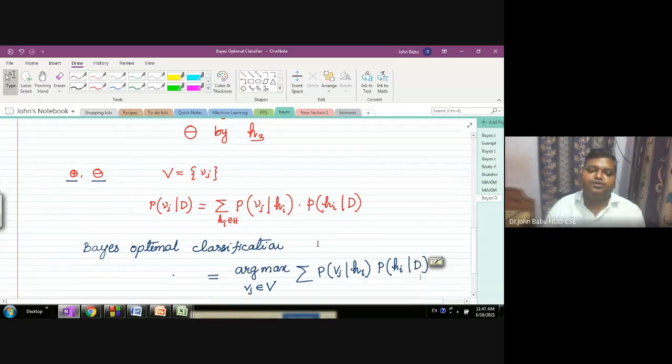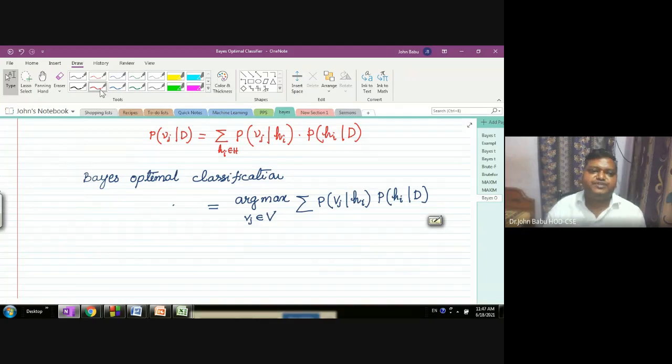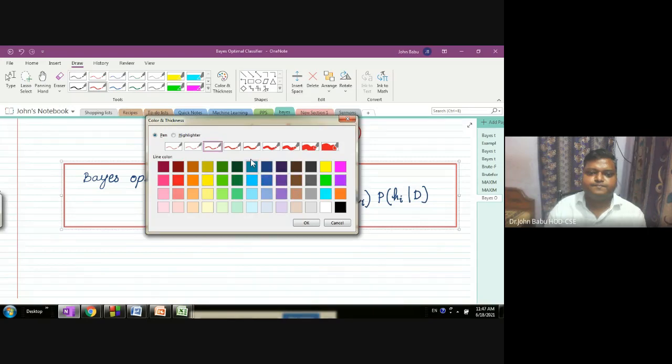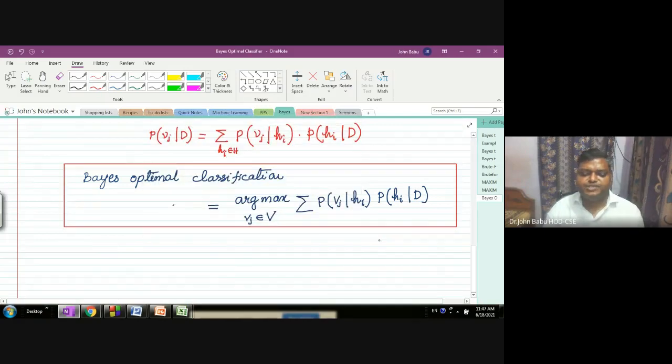Now we already know this is Bayes optimal classification. Now in our problem, what is Vj? V is either positive or negative.